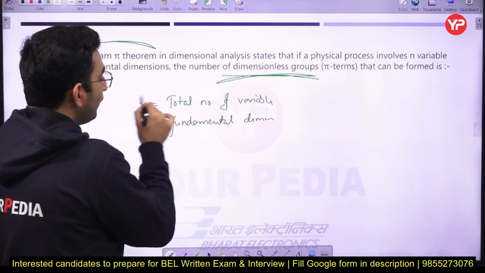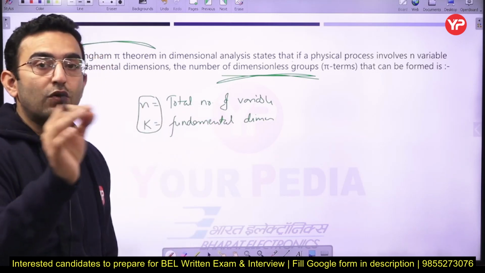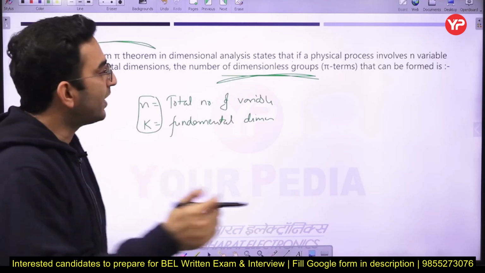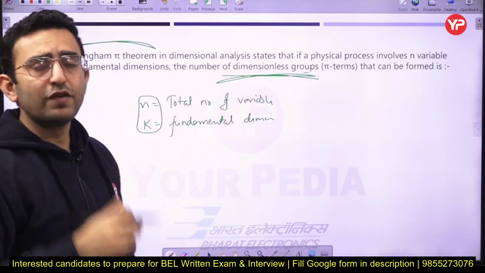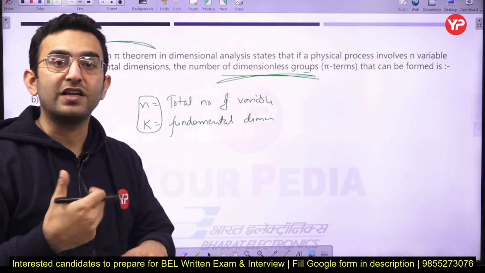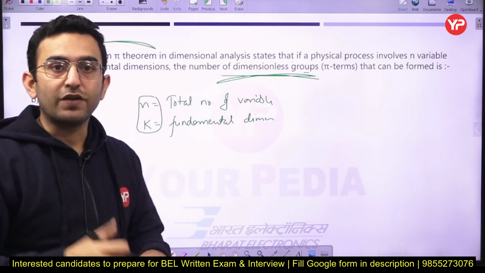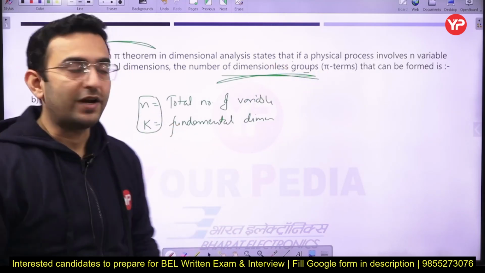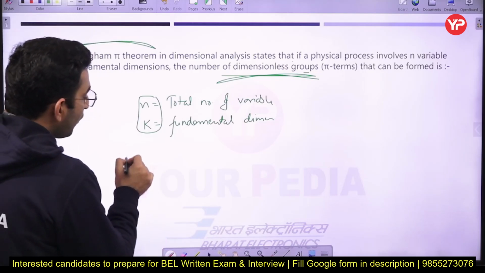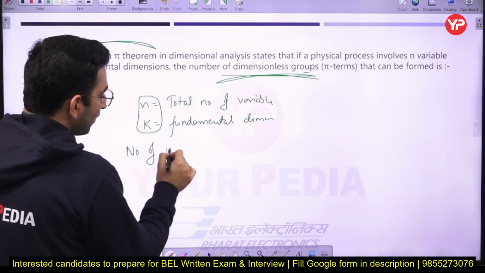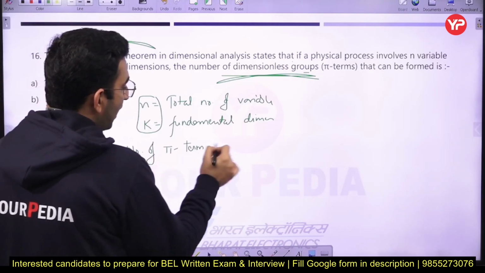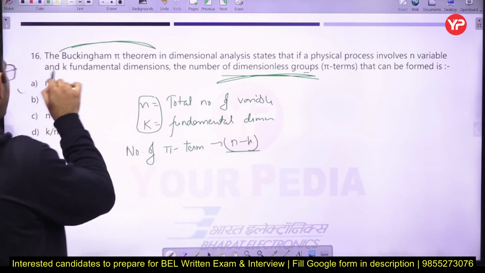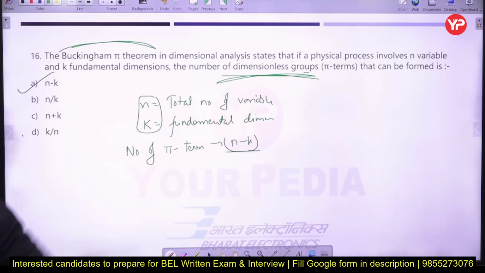In that case we can define some dimensionless parameters, which are known as the pi terms. Okay, we can arrange the variables in such a way that it forms a dimensionless group, and that dimensionless group is known as the pi terms here. So basically the number of pi terms are equal to n minus k. Okay, so just remember this. Option number A is going to be the correct answer of this question.